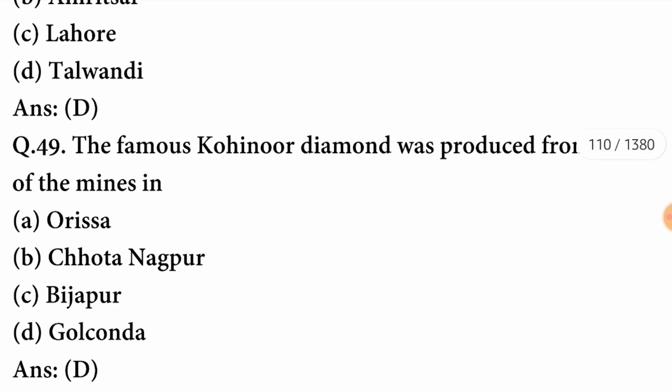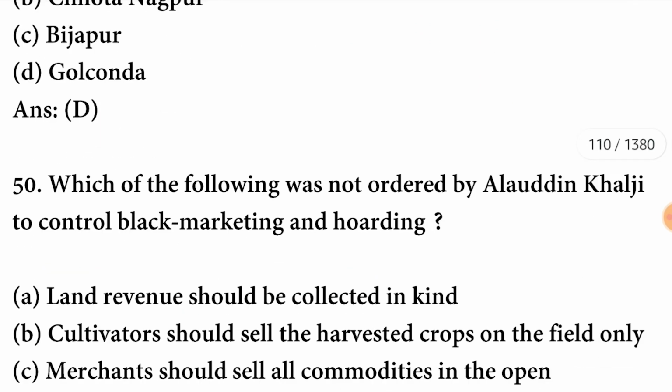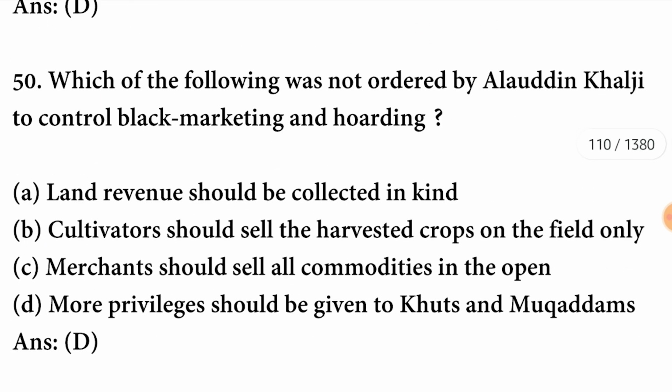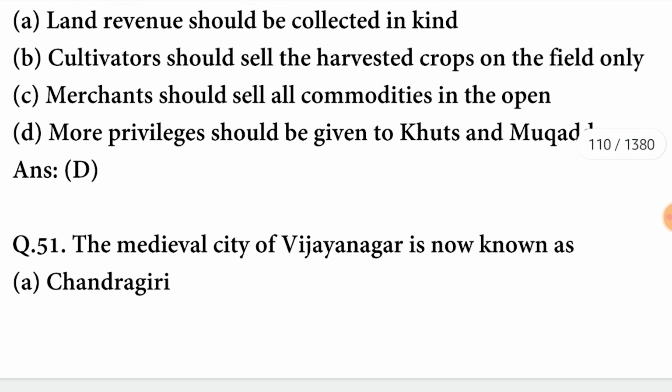The famous Kohinoor diamond was produced from one of the mines. So it was produced from Golconda mines. The option is correct here. Which of the following was not ordered by Alauddin Khilji to control black marketing and hoarding? So it was more privileges should be given to Khuds and Mukaddams. D option is correct here.